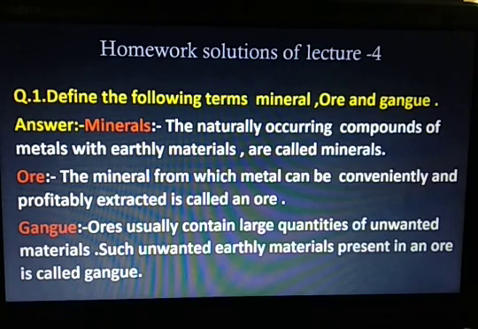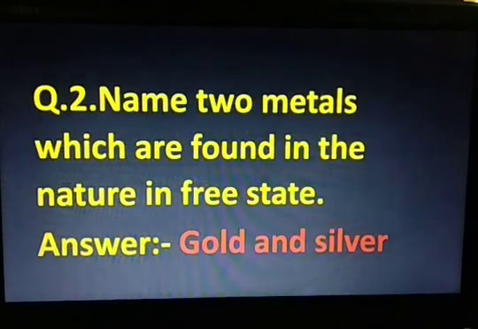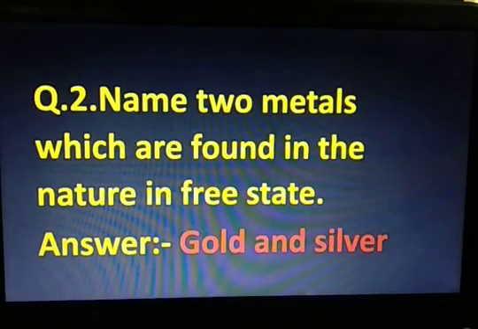Ores: the mineral from which metal can be conveniently and profitably extracted is called an ore. Gangue: ores usually contain large quantities of unwanted materials. Such unwanted earthly materials present in an ore are called gangue. Now let us see the second question. Name the 2 metals which are found in nature in free state. The answer is obviously the least reactive metals, gold, silver. You can also include platinum in this. So either of the 2 you can take.